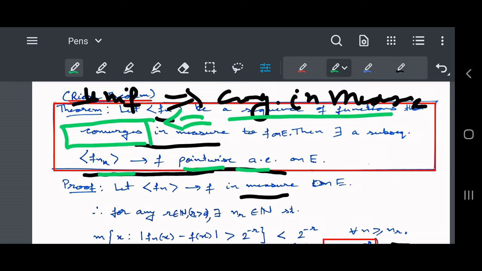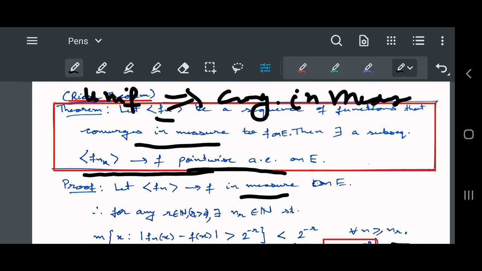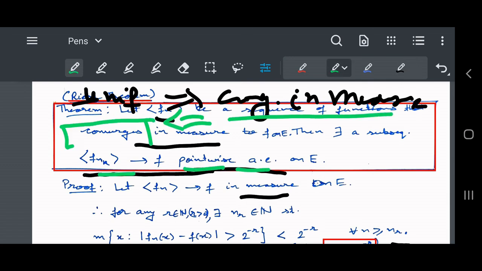And what is the conclusion of the Riesz theorem? Let us compare it with the result which we did in the previous video, which said that uniform convergence implies convergence in measure.